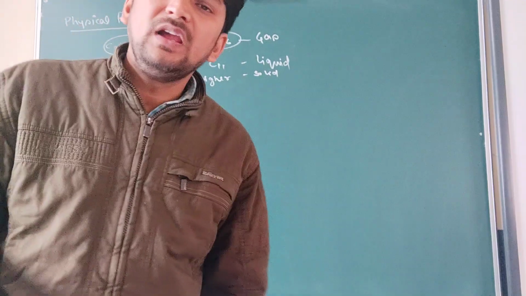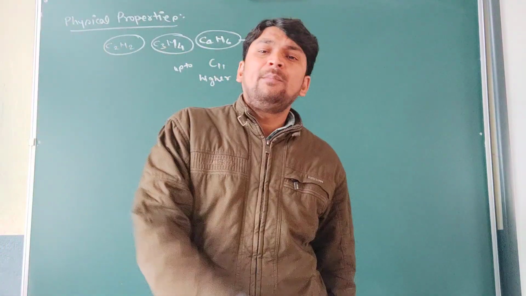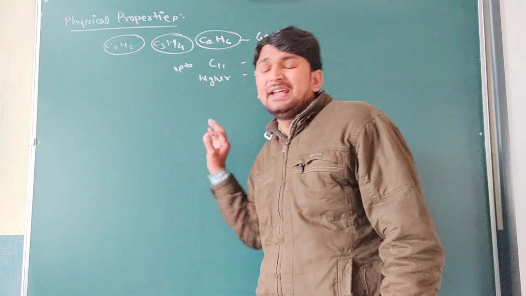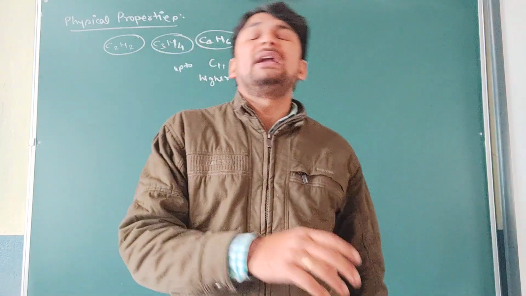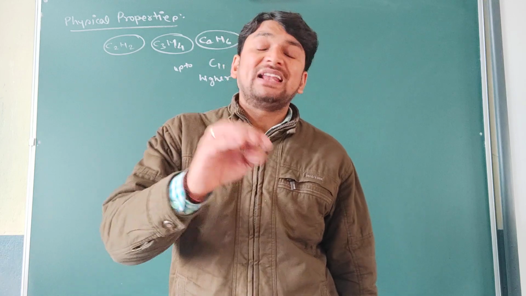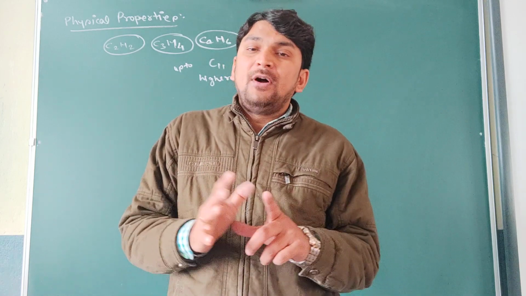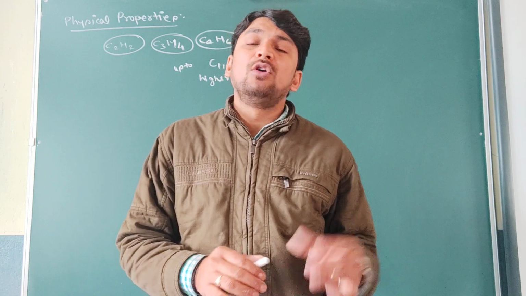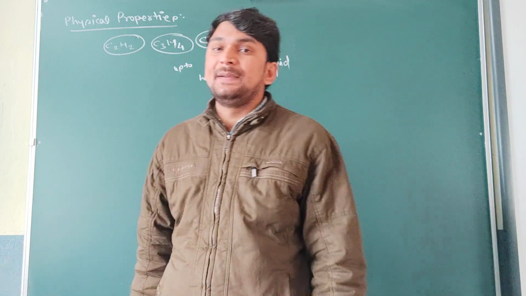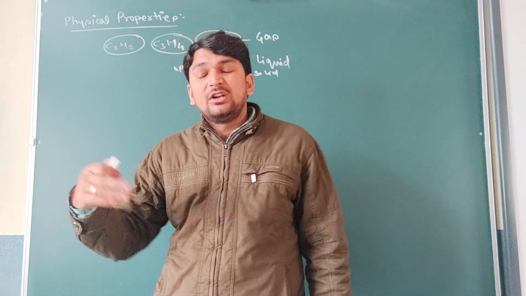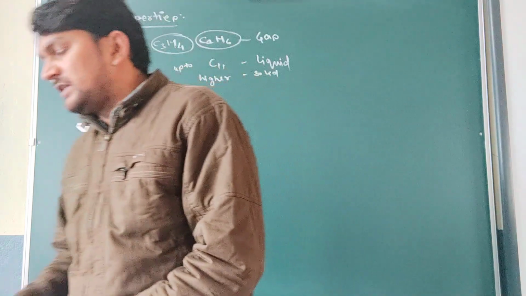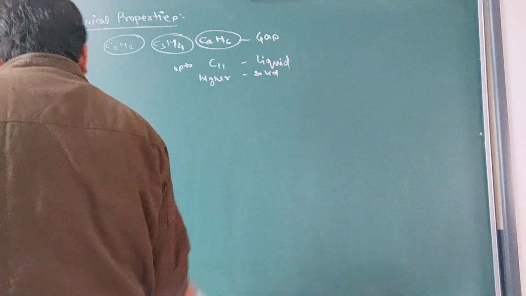So these are the organic solvents, and alkynes are soluble in organic solvents. Okay. We have discussed the physical state, second the solubility, and the third point is melting and boiling point. As the molecular mass increases, the melting and boiling point of alkynes increase, because compounds having higher molecular mass have more tendency to absorb energy, and that's why their melting and boiling points are very high. In the same way, as the molecular mass increases, the density of the compounds also increases. So these are the physical properties, and now we go to the next one, the chemical properties.